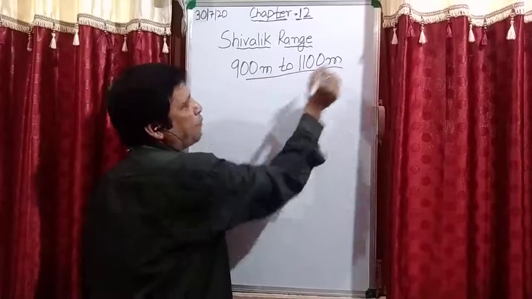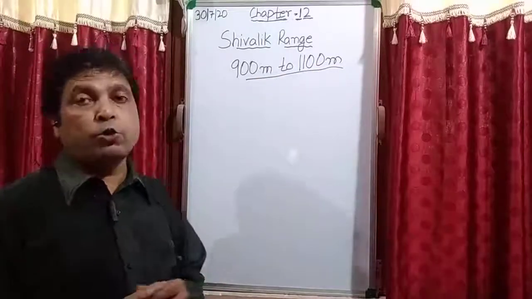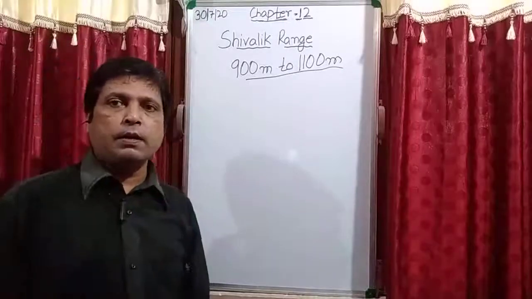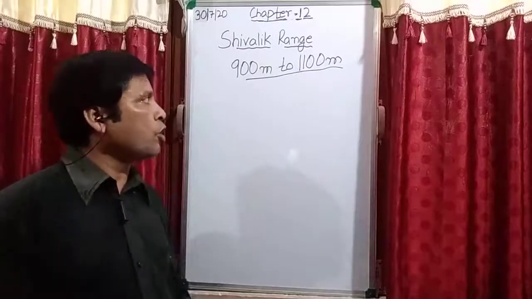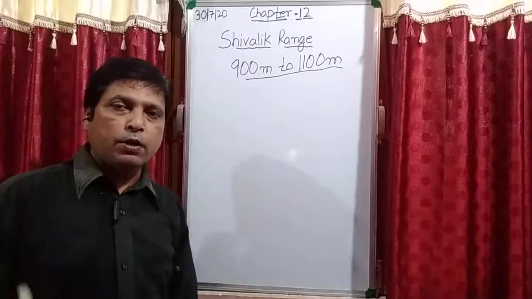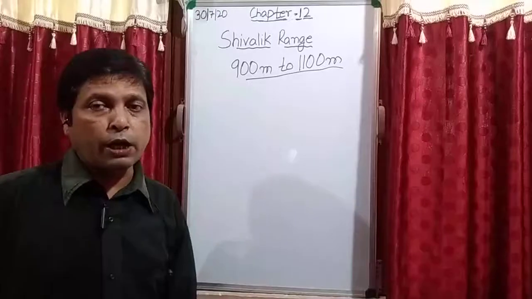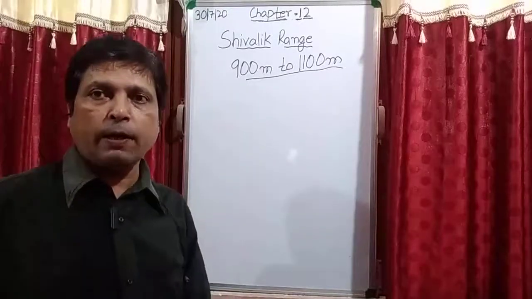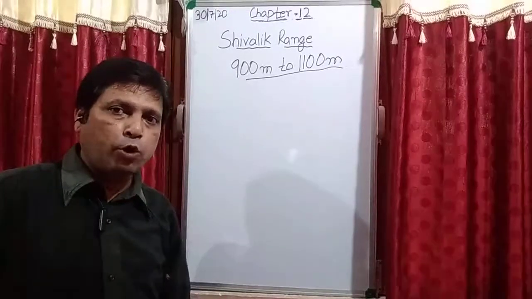And students, you will see this range has a thick forest. Lots of trees, it is a thick forest range. This is your Shivalik range. And since there is a lot of thick forest range, definitely there will be a lot of wild animals also. Is it clear?